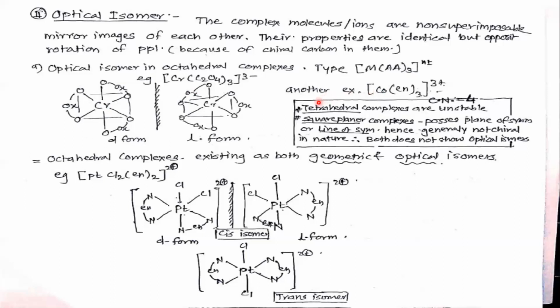Here for coordination number 4, tetrahedral complexes are unstable. Square planar complexes possess a plane of symmetry or line of symmetry, hence are generally not chiral in nature. Therefore, coordination number 4 complexes, that is tetrahedral and square planar complexes, do not show optical isomers.